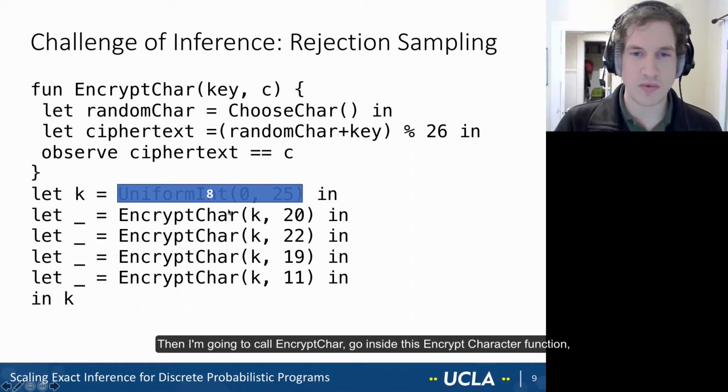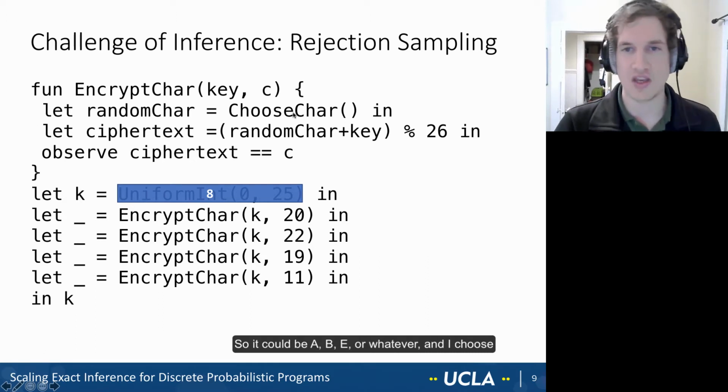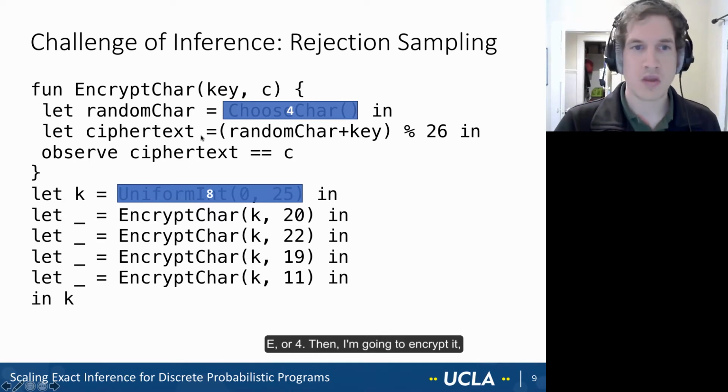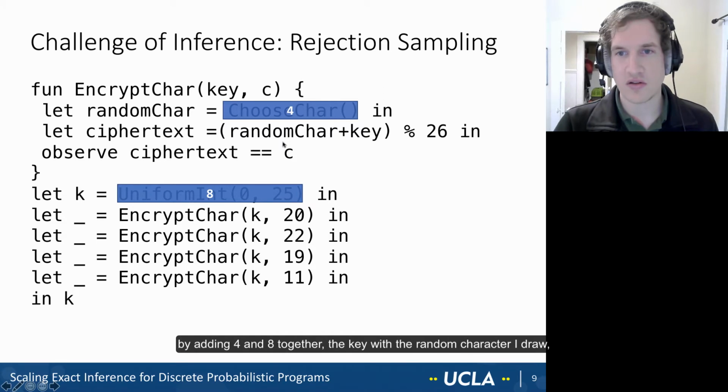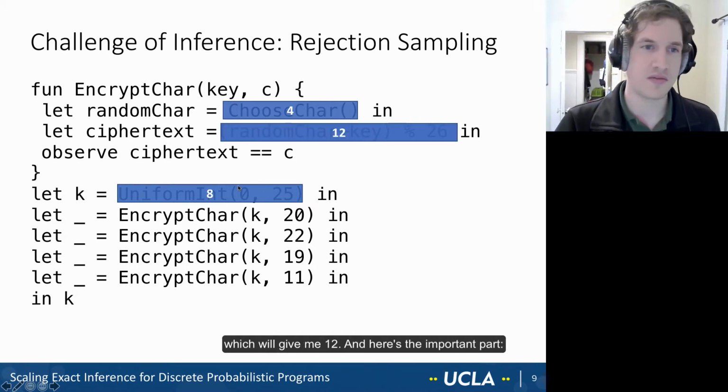Then I call encrypt_char. Inside this encrypt character function, I choose a character from my empirical distribution on the English letters. It could be A, B, E, or whatever, and I choose E, or number 4. Then I encrypt it by adding 4 and 8 together, the key with the random character that I drew, mod 26, which gives me 12.